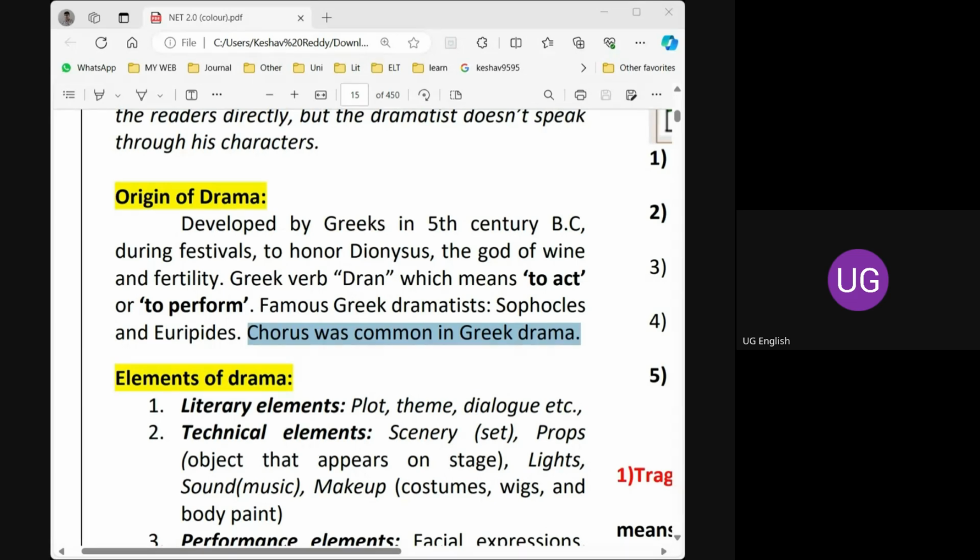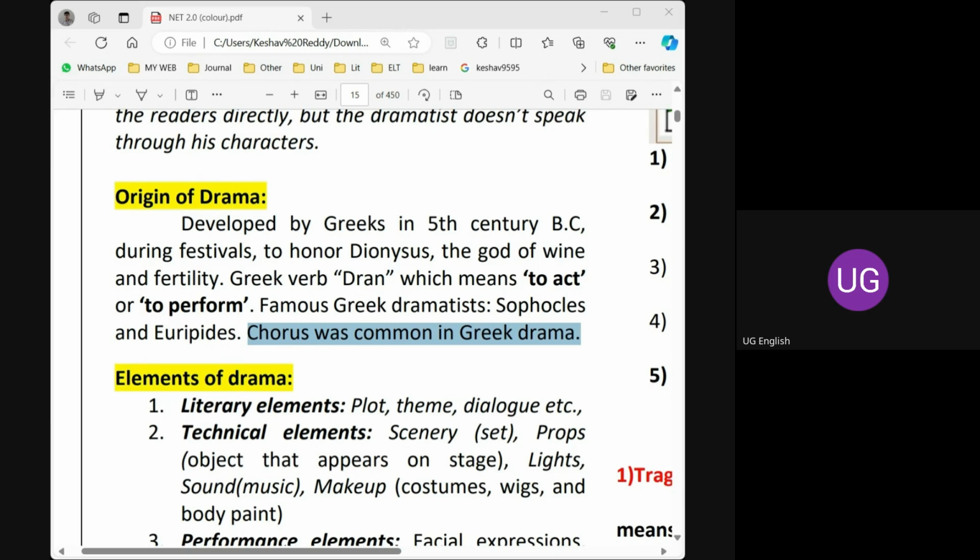The Greek rules of drama are very strict, and every dramatist tries to follow the rules. The chorus is also one of the inventions of Greek drama. A group of singers, a group of actors will come onto the stage and give some announcements. The announcements may be about a battle, like the hero is in the battle, he has won it and is going to return to our country. They give you an announcement because the entire battle is not possible to show on the Greek stage.